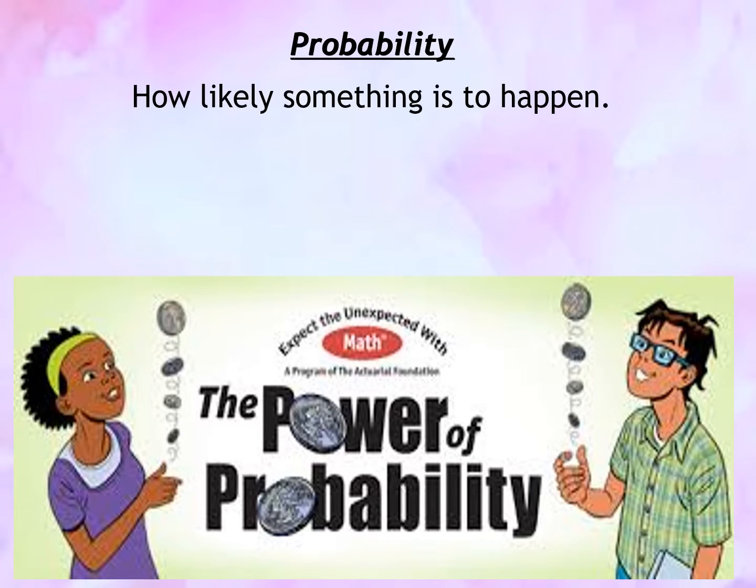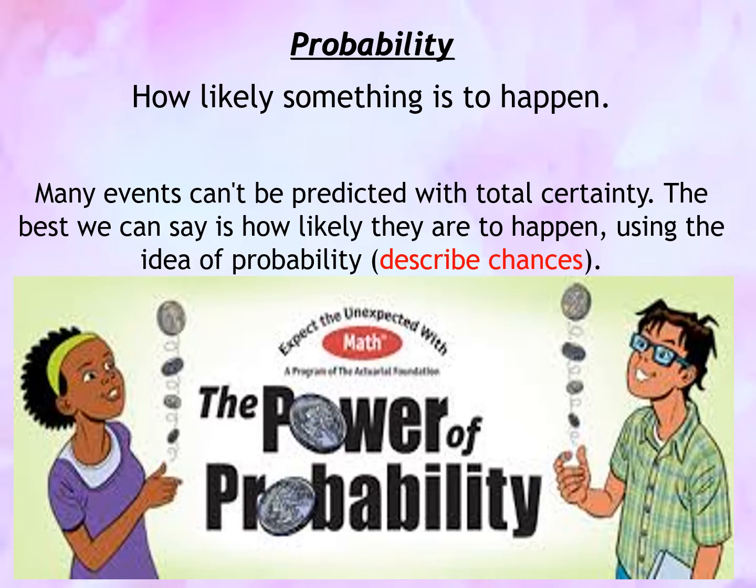What is probability? Probability answers the question of how likely something is to happen. Many events cannot be predicted with total certainty. The best we can say is how likely they are to happen, using the idea of probability or chances.